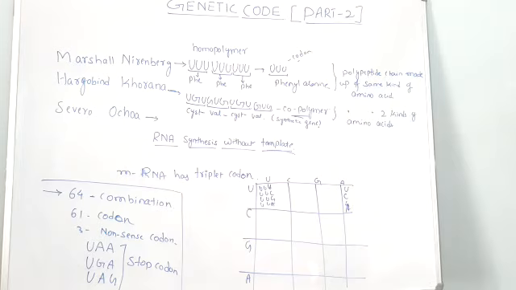Thus, since the polypeptide chain is made up of two kinds of amino acid, this is known as a copolymer. Means Hargobind Khurana has prepared a synthetic gene artificially by taking a copolymer, means by taking two different kinds of nitrogen base nucleotides, that is uridylic acid and guanylic acid.